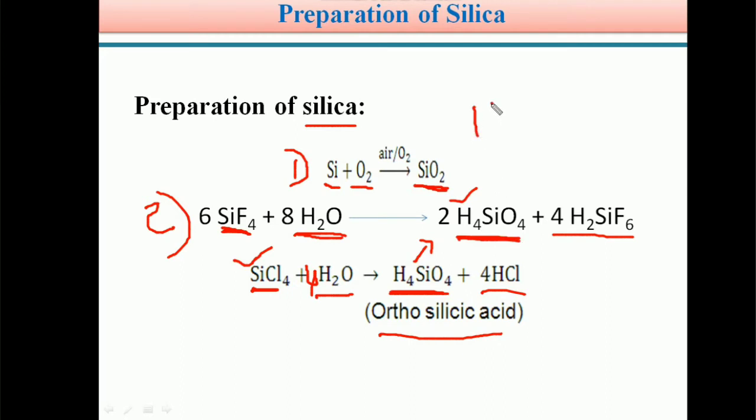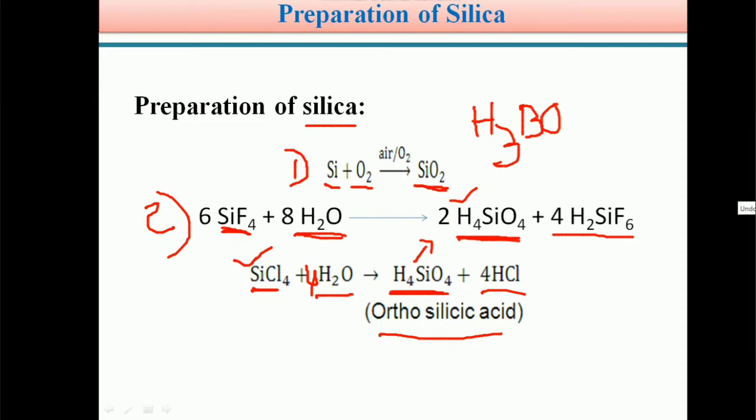Students, in the third A group elements we saw H3BO3, orthoboric acid. Here, H4SiO4 has one hydrogen and one oxygen more. Therefore this is orthosilicic acid.